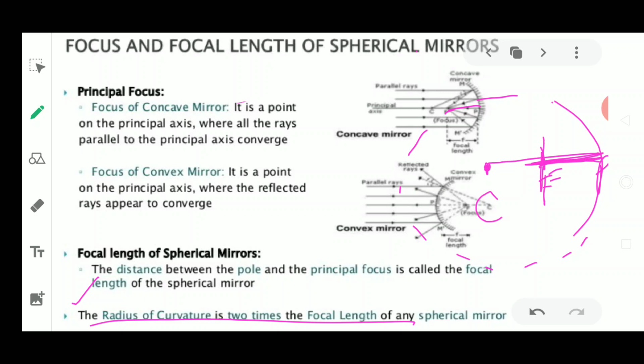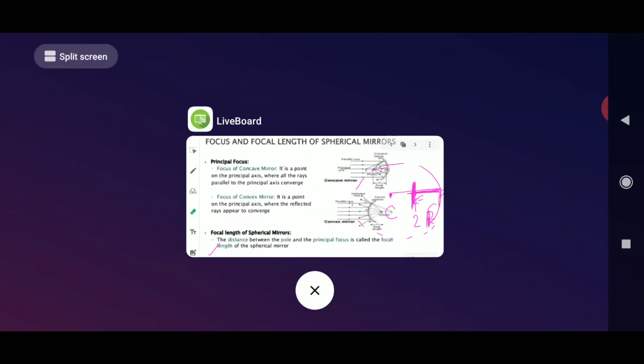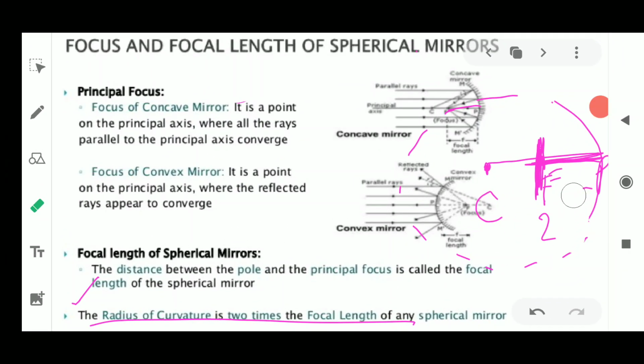So this focus is always at the center of this principal axis. It is always marked as the center of the principal axis. That is why the radius of curvature is always double the focal length. It means the radius of curvature is always 2f, always twice the focal length.